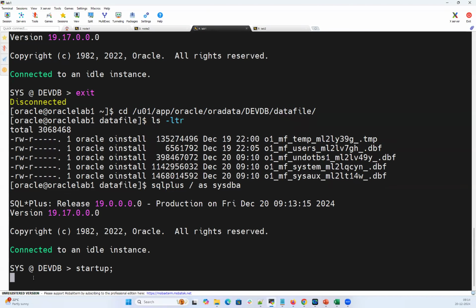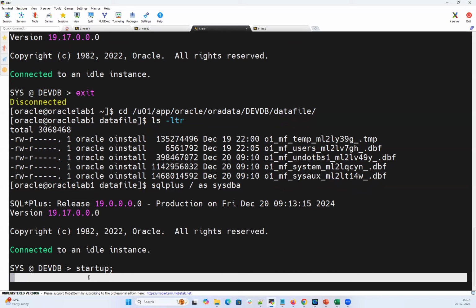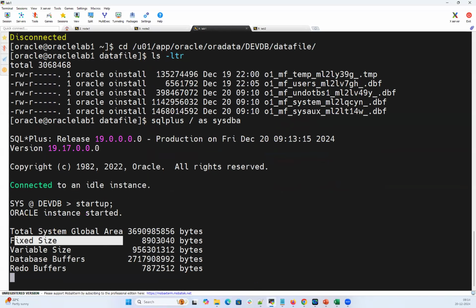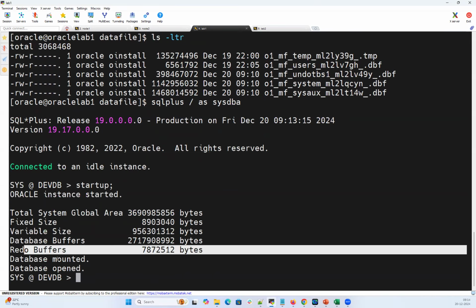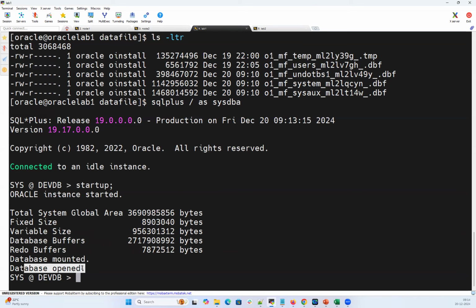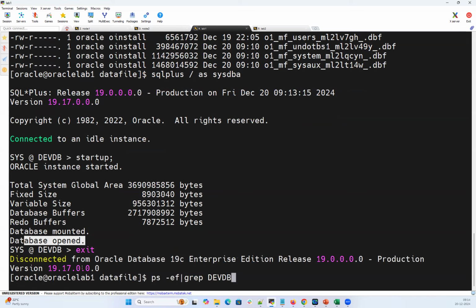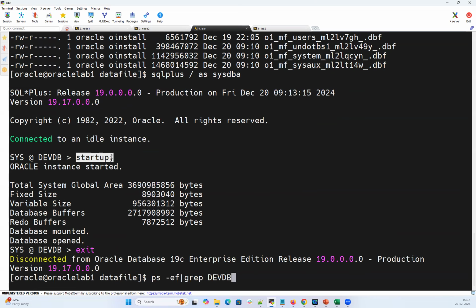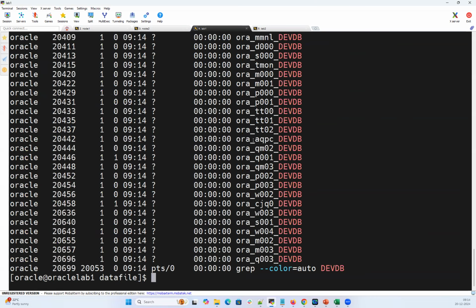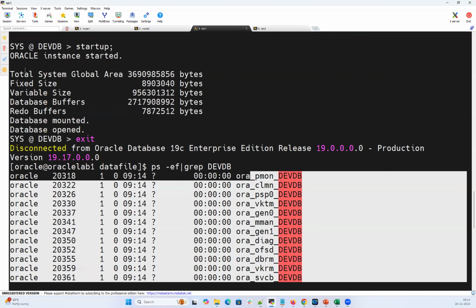The moment I do startup, you can see all the memory components being allocated: your fixed size, your variable size, your database buffer cache, your redo buffer, and your SGA, PGA all will be allocated, and your database is mounted and then opened. At the same time, all the background processes start. Right here, ps -f devdb. Here nothing was running. With ps -f devdb, no background processes were running. The moment I start the instance, all the background processes, mandatory and non-mandatory, will start, and the memory will also be allocated.